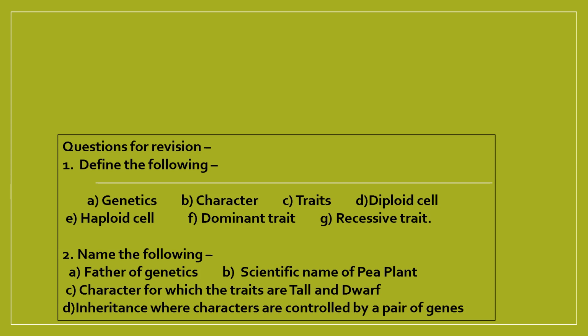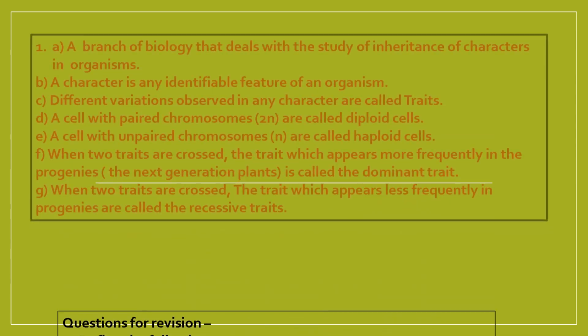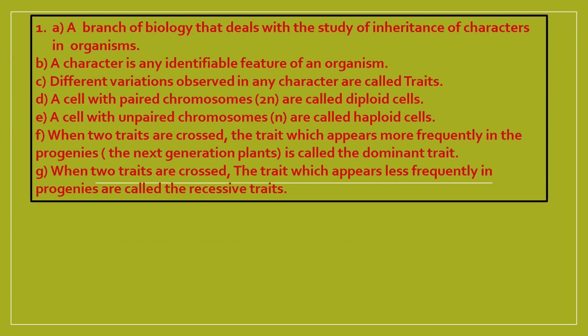The first definition is genetics. It's a branch of biology that is dealing with the study of inheritance of characters. What's a character? It's an identifiable feature of an organism. What are traits? They are different variations observed in any character. A cell with paired chromosomes is called a diploid cell and a cell with unpaired chromosomes is called a haploid cell. 2n and n are used to denote diploid and haploid. When two traits are crossed, the trait which appears more frequently is called a dominant trait and which appears less frequently is called a